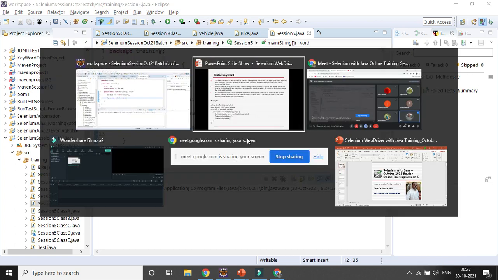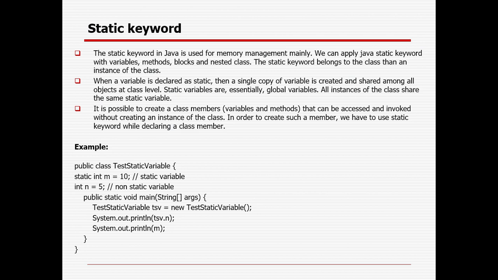So the static keyword in Java is used mainly for memory management. We can apply the Java static keyword with a variable, method, or class. The static keyword belongs to the class rather than an instance of the class. So whenever you declare something as static, a single copy of the variable is created and shared among all objects at the class level.